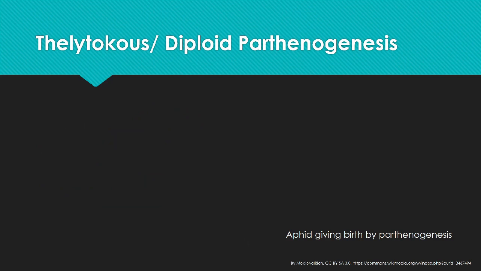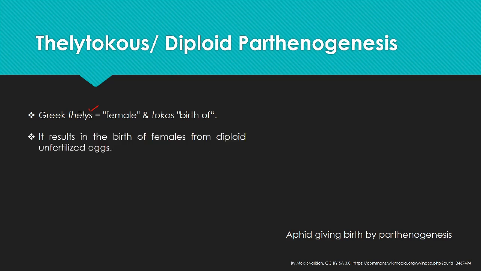In case of Thelytoky, the diploid parthenogenesis, it is a term derived from the Greek, where thelys means female, and tokos means to give birth. It results in the birth of female from the diploid unfertilized eggs. What happened in the Arrhenotoky, if you see the slide which we have discussed earlier.